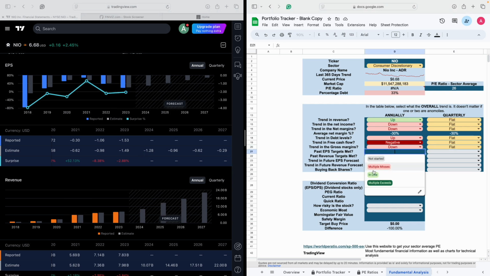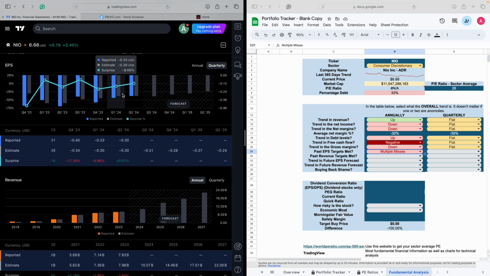So it's exceeded it and missed it multiple times. Then the next thing you do, you'd switch it to quarterly, and then overall you'd see it's been missing, hitting and missing. So it's missed quite a few times. It's missed here, missed here, missed here. It's got it there, missed. So I think multiple misses on this one.